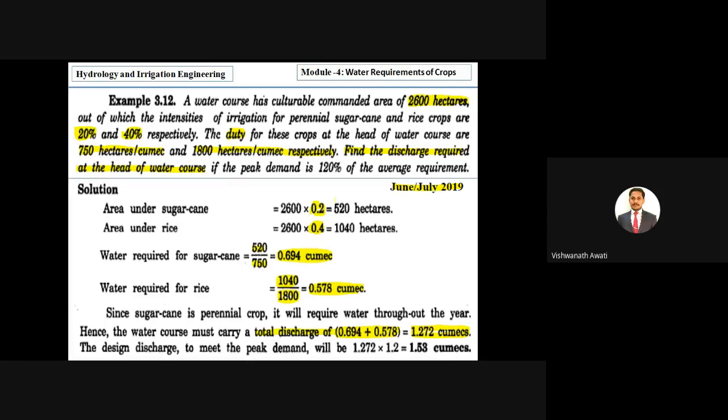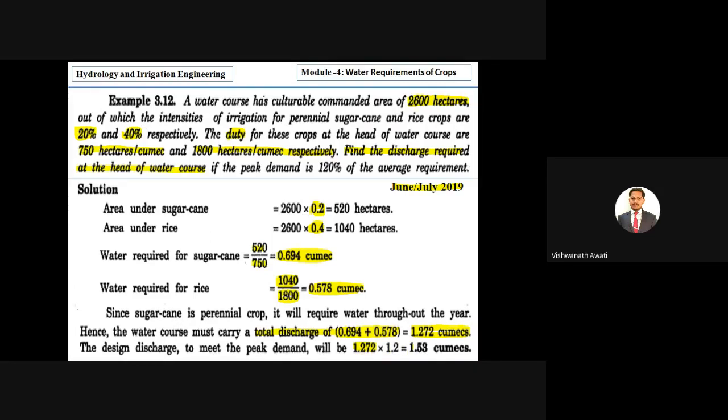But there is a consideration, that is the peak demand is 120% of average requirement, correct. So the design discharge to meet the peak demand will be 120 percentage of average requirement, that is average is 1.272 and it is taken at 120 percentage, that is 1.2.